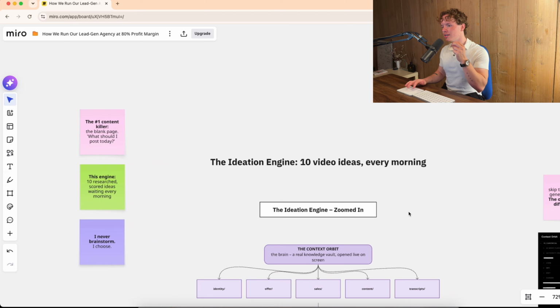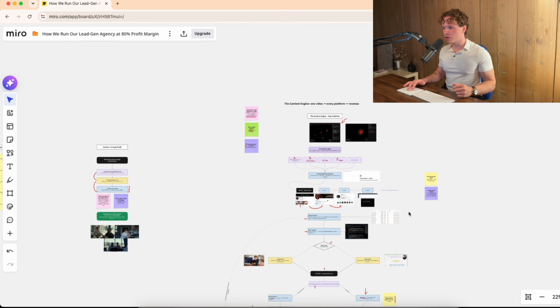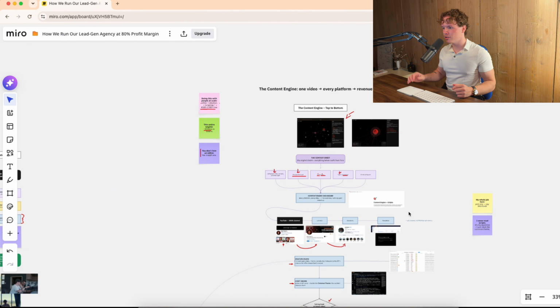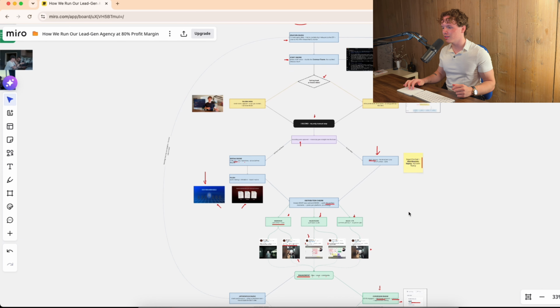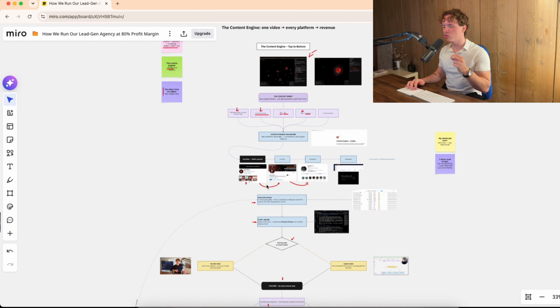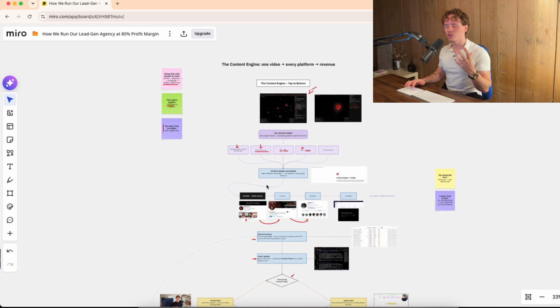Now, the ideation engine is one of 6 engines that eventually come together as our entire content engine, which I already recorded a video about the other day. So if you haven't watched it yet, make sure you watch the entire thing, because as you can see, I'm going way more in depth on how the distribution of content works and so on.